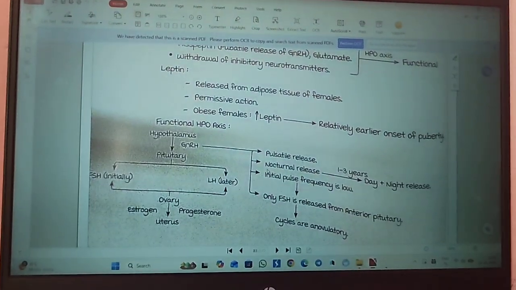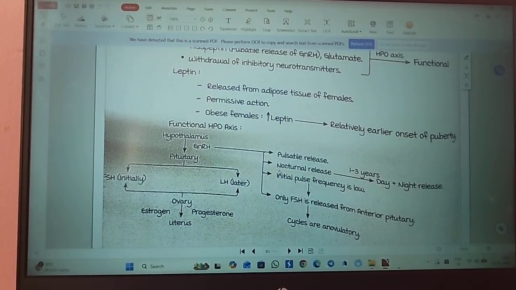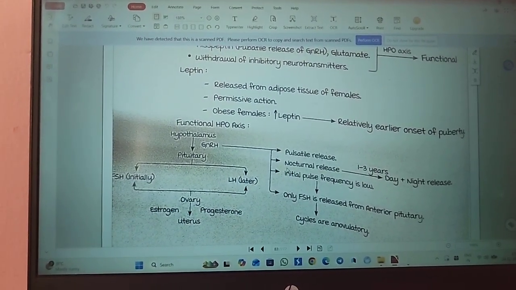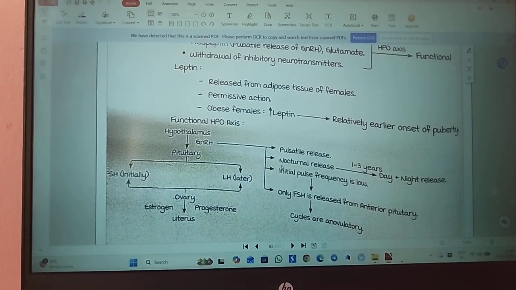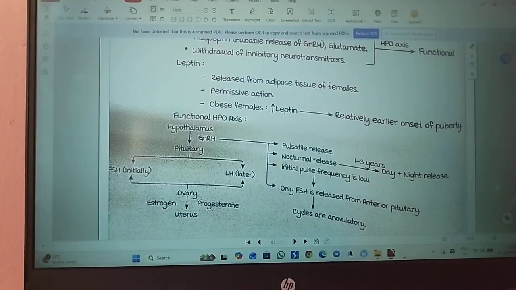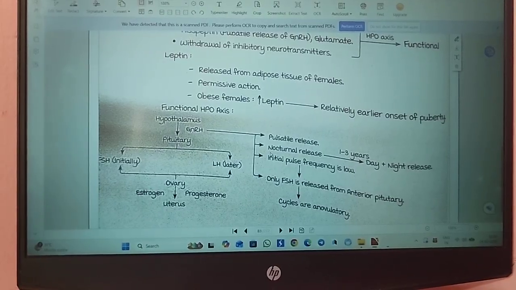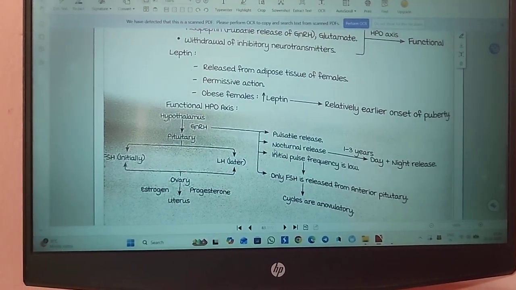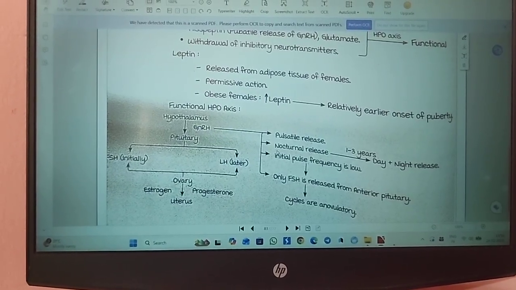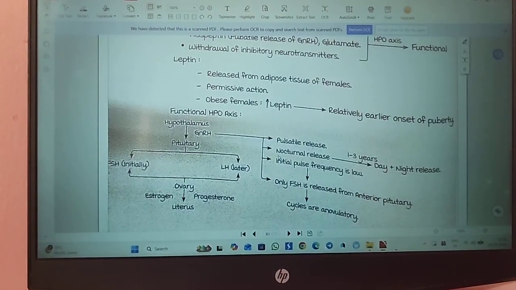So now our HPO axis gets functional. Here the hypothalamus starts releasing GnRH, that is gonadotropin releasing hormone, and this will act on the pituitary, and the pituitary starts releasing initially FSH and later LH. These two will act on the ovary. Initially FSH acts on the ovary and estrogen starts being produced through the follicles, and this leads to the proliferation of the endometrium in the uterus. At a later stage the LH will start stimulating the ovary to produce progesterone. That happens in a cyclical manner.